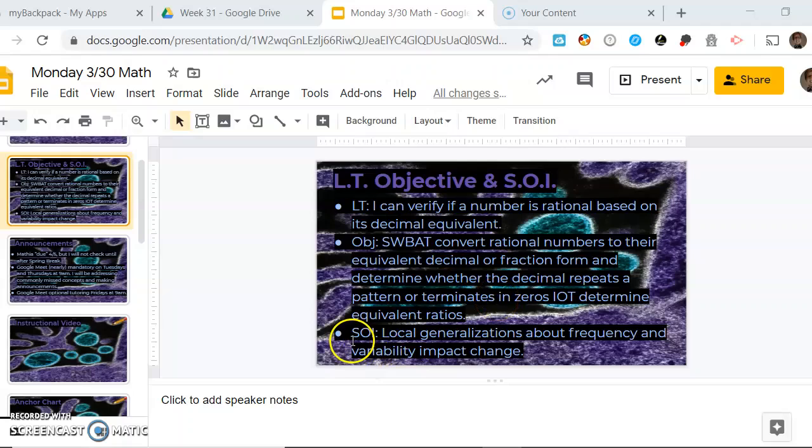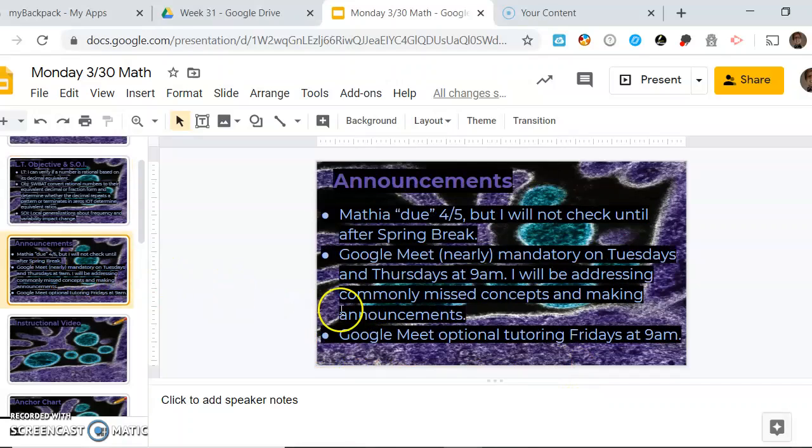And then here we have our statement of inquiry, local generalizations about frequency and variability, impact, change. Our SOI brings me to our announcements.